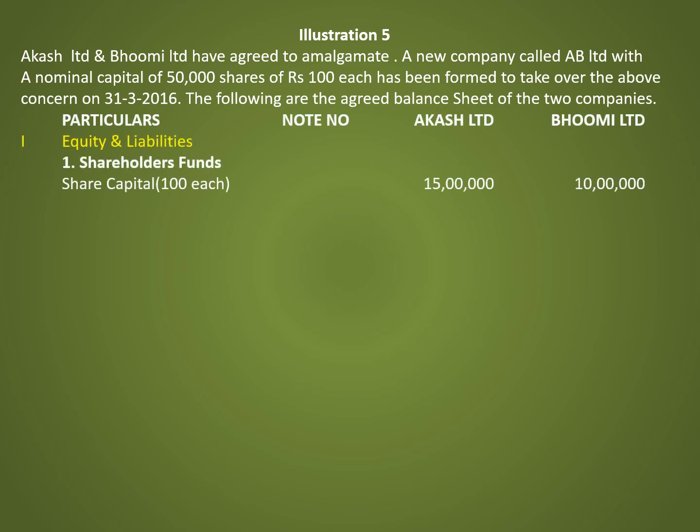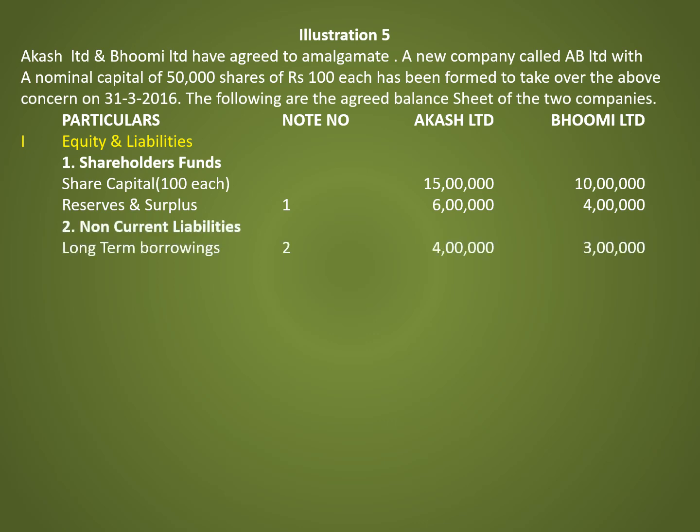The first heading, equity and liabilities. Under that, shareholders funds. Under that, share capital of ₹100 each. Under Akash Limited 15 lakh and Bhumi Limited 10 lakh. The next, reserves and surplus 6 lakh and 4 lakh respectively. The second head is non-current liabilities. Under that, long-term borrowings 4 lakh and 3 lakh respectively.